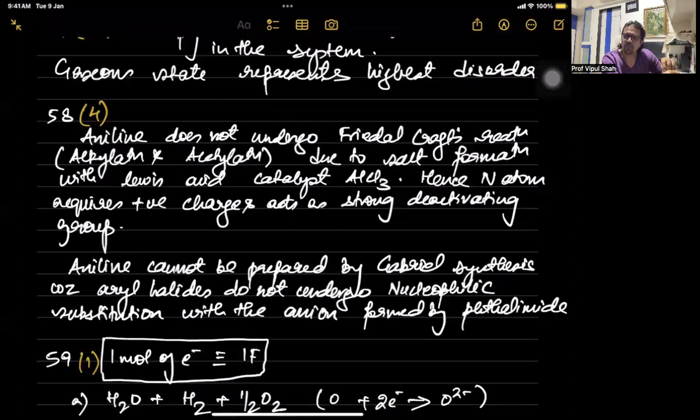And aniline cannot be prepared by Gabriel's phthalimide synthesis because aryl halides generally undergo electrophilic substitution. They do not undergo nucleophilic substitution readily. And in this case, it cannot because of the anion formed with the phthalimide. That's why it cannot undergo Gabriel's phthalimide reaction. So 58th, that's the 4th one.